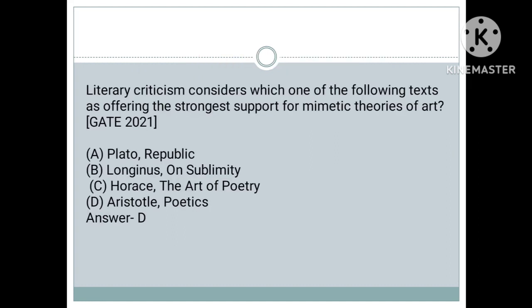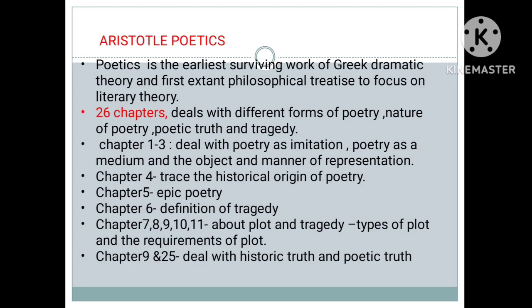This question is asked in GATE 2021. Literary criticism considered which one of the following texts as offering the strongest support for mimetic theories of art? First option is Plato, Republic. Second, Longinus, On Sublimity. Third option is Horace, The Art of Poetry. And last option is Aristotle, Poetics. So the answer is option D, Aristotle, Poetics. Now we will see the explanation.